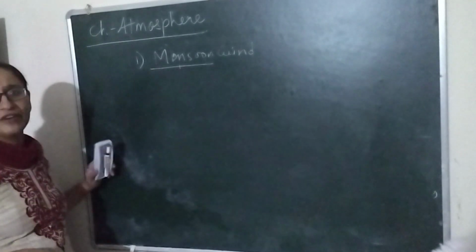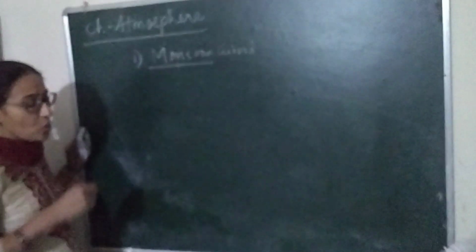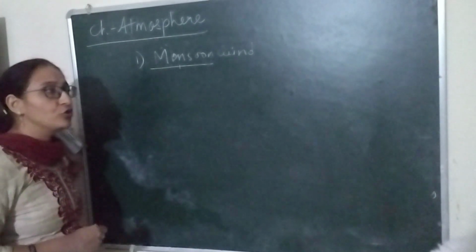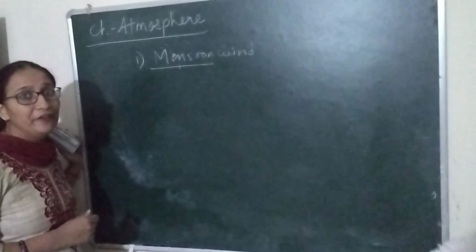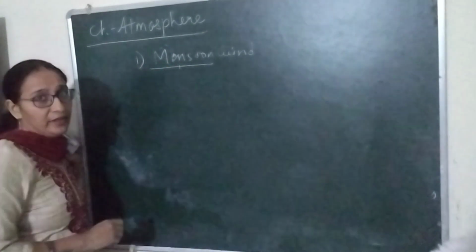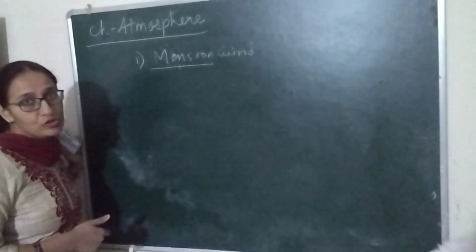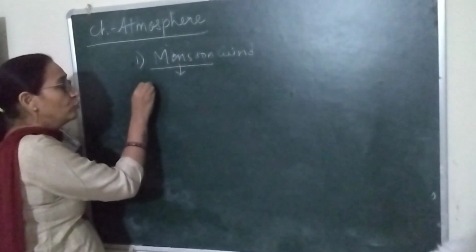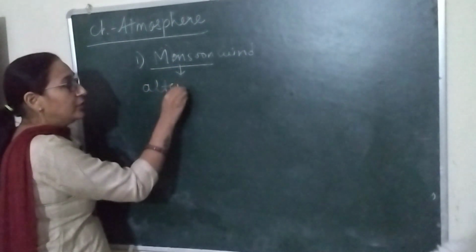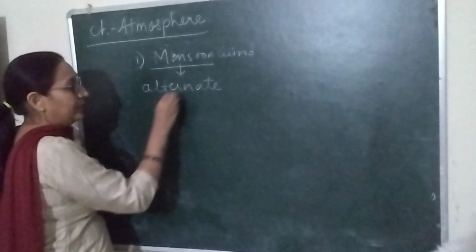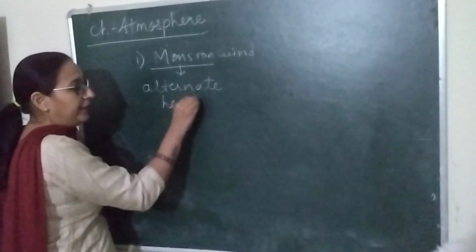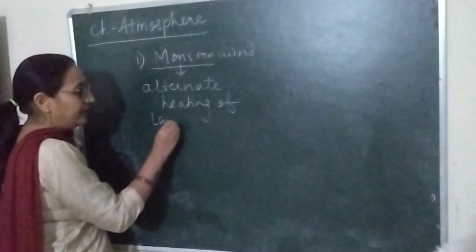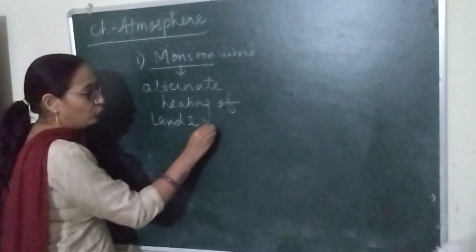Most of the scientists and geographers believe that, what is the main cause of monsoon wind? Monsoon wind is caused due to alternate heating of land and water.